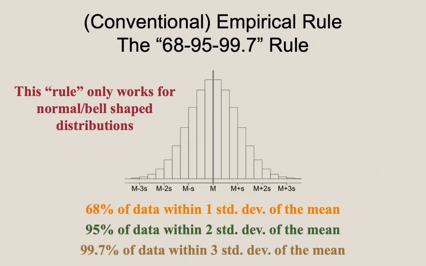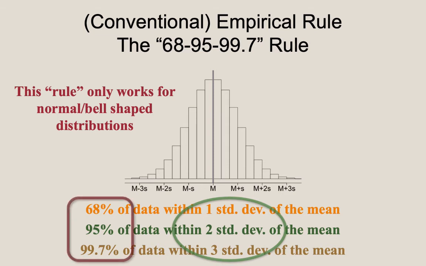Now, this shows the conventional empirical rule. If we move 1, 2, or 3 standard deviations above or below the mean, we capture a given percentage. The numbers 1, 2, and 3 make perfectly clear sense. However, the percentage choices that were given, 68, 95, and 99.7, in truth, the only real value of practical use there would be 95%. So let me give you a little bit of why I think this rule actually sucks as rules go. A rule of thumb is by definition a rule to obtain an approximation. And if you're going to use approximations, they need to be reasonable, workable numbers, practical numbers.